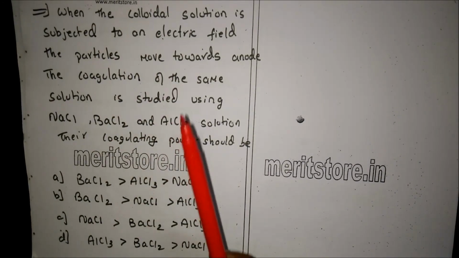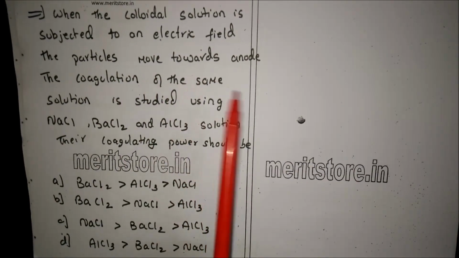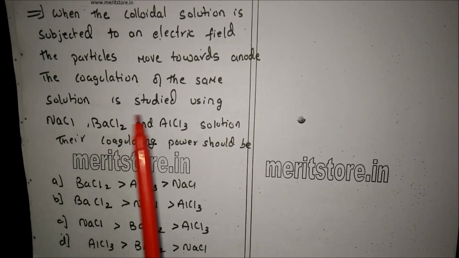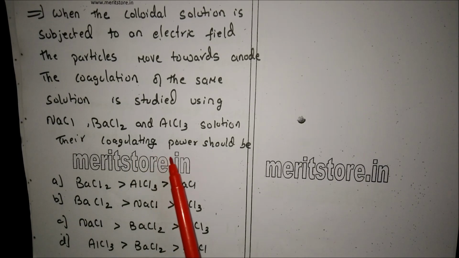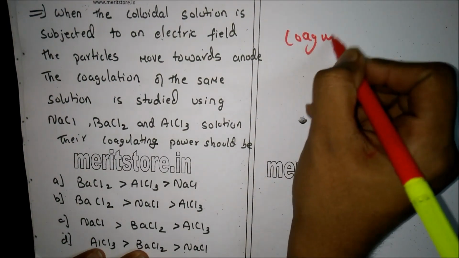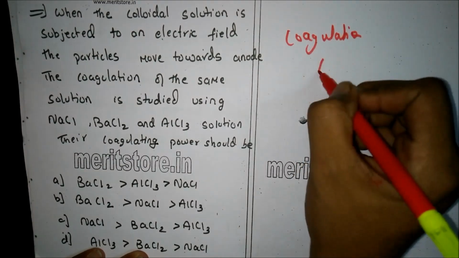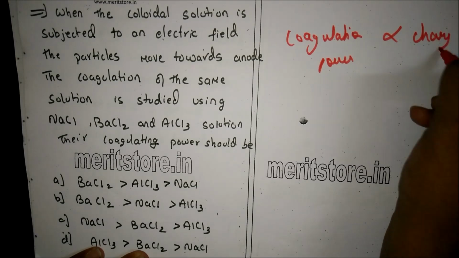When the colloidal solution is subjected to an electric field, the particles move towards the anode. The coagulation of the same solution is studied using NaCl, BaCl2, and AlCl3 solution. The coagulation power should be, these are the options. Now, the coagulation power directly depends on the charge of the ions.